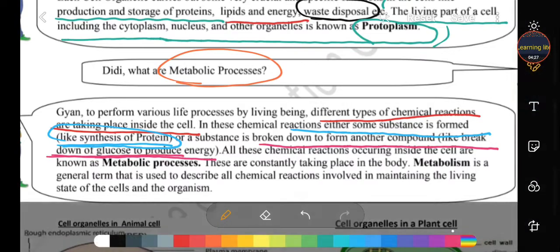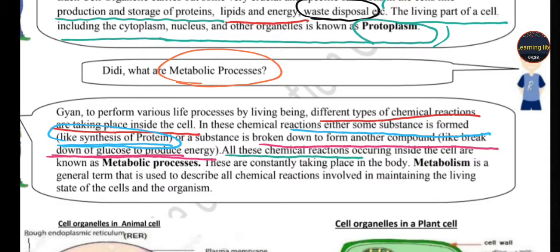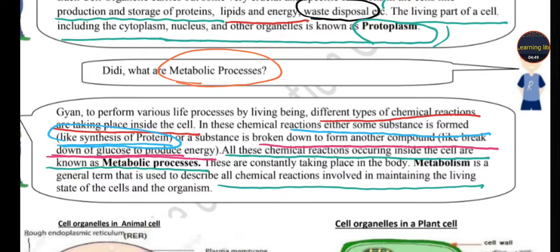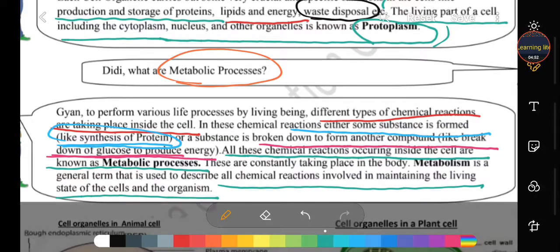Okay. All these chemical reactions which occur in our cell are known as metabolic processes. Clear? All the chemical reactions that take place inside the cell are called metabolic processes, and it is a general term, students, which defines that chemical reactions occur in the organism at the cellular level. Got it clear? What are metabolic processes? Which reactions occur inside the cell?